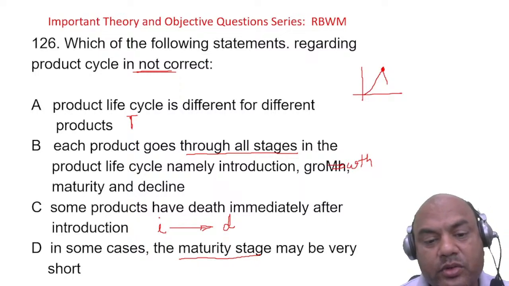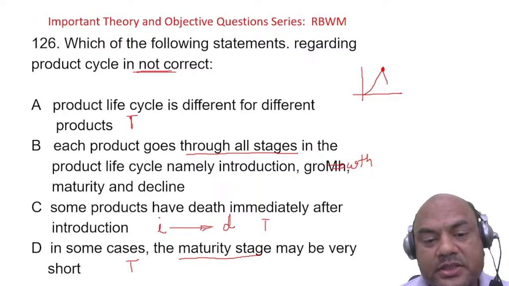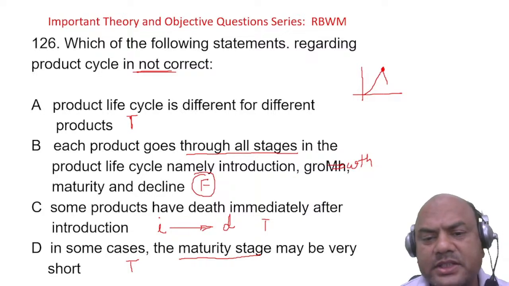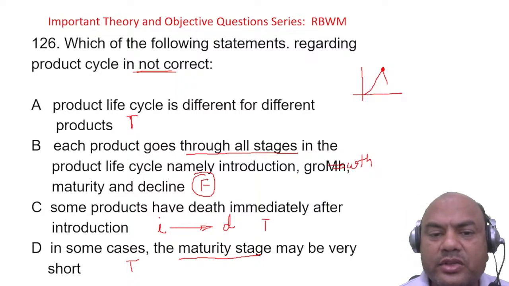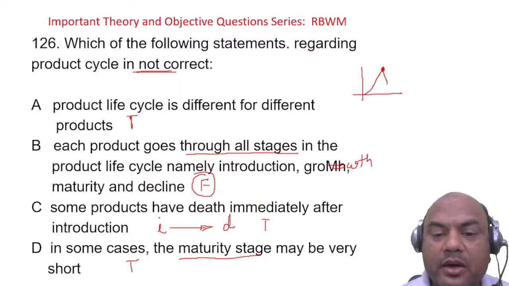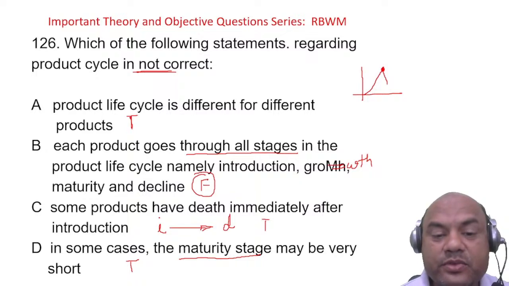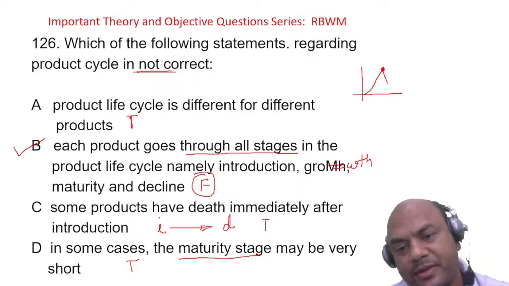Now let's look at the B answer. Each product has to grow. So this is also true and this is also true. Now look at this. This is false. Why? Because all the products have to go through all the stages. It's not compulsory. Some products, whenever they are introduced, immediately go to the maturity phase. Some products go directly to the decline phase. So this is false. So the answer is B. Not true is B.